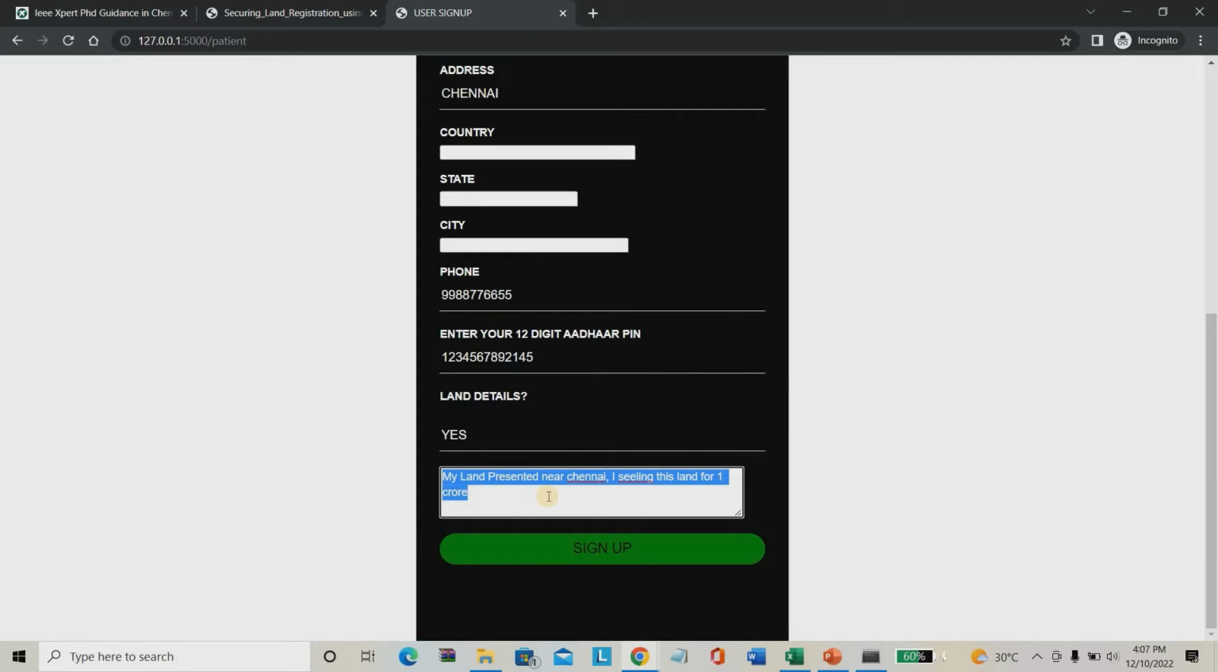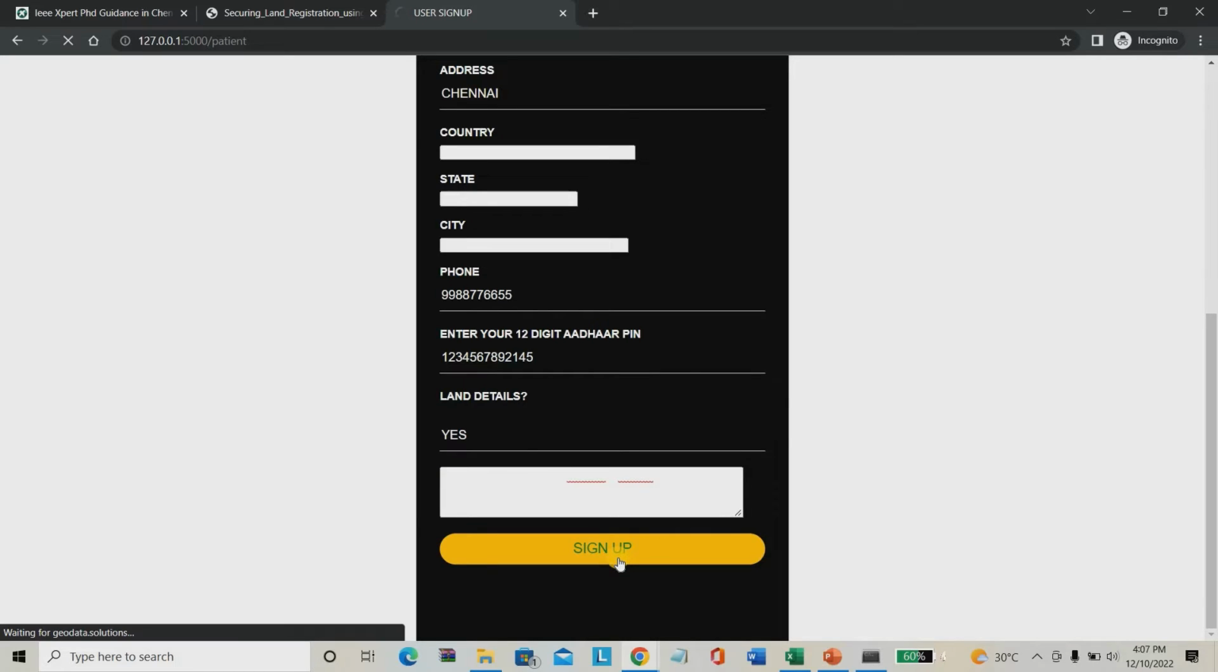So I'm putting some contents here. This is my basic land details. You can type multiple contents also, not an issue. I'm just putting some basic contents here, and I'm giving sign up here.